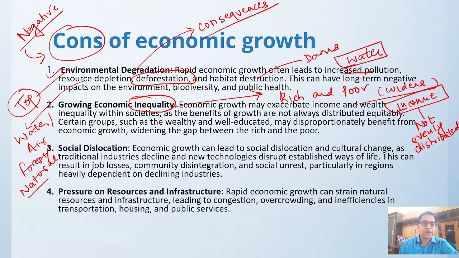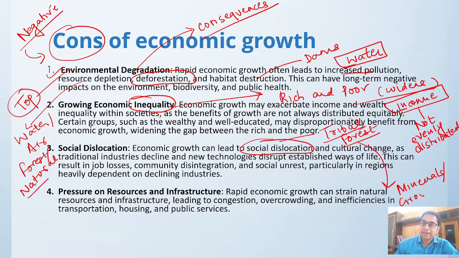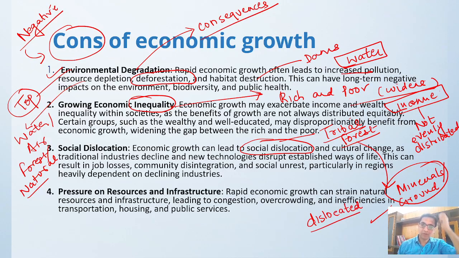Then social dislocation will happen. Tribal people live in forest areas or nearby forest areas, and because there were minerals in the ground, in the land, they are being dislocated from their land, and now the government has taken away their land.